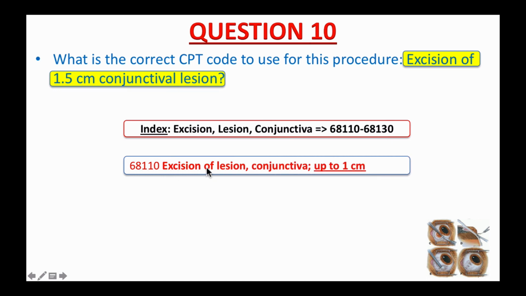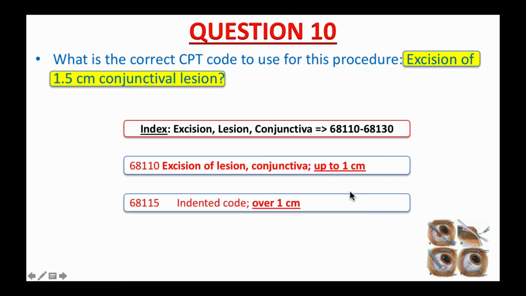68110, excision of lesion, conjunctiva, up to 1 cm. 68115 is indented, so it includes all the information from the parent code above, 68110, except 68115 is for lesions over 1 cm, and this is the right code to use for the procedure, because based on the question, the lesion size is 1.5 cm, which is over 1 cm. That said, the correct answer to the question is 68115.